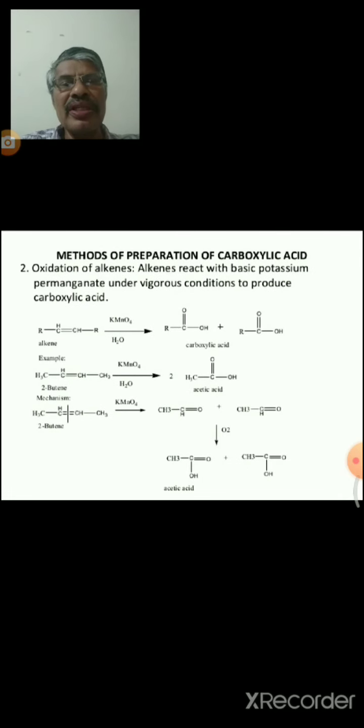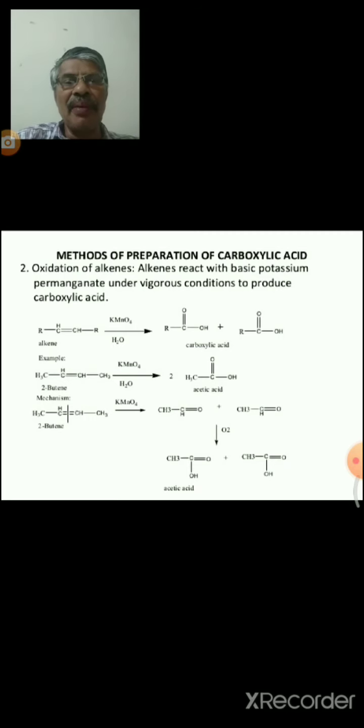Now the next one is the oxidation of alkenes. Alkenes, meaning the double bonded carbons, are unsaturated hydrocarbons. Alkenes on oxidation with potassium permanganate are converted to carboxylic acids. For example, propene on oxidation with potassium permanganate is converted to acetic acid and formic acid.